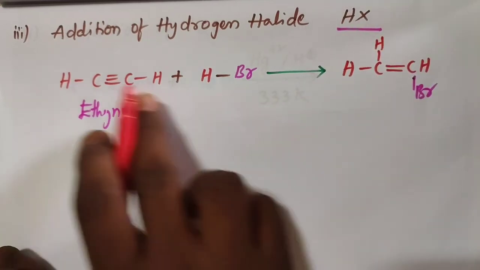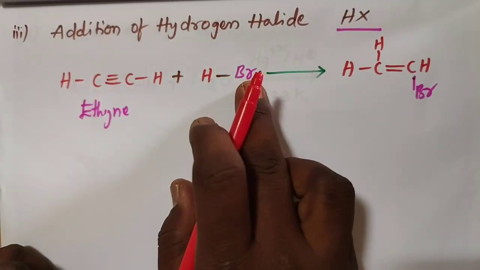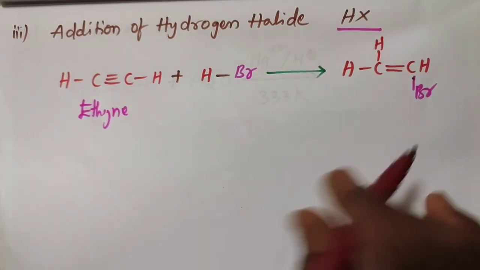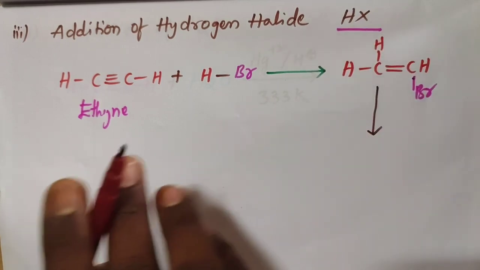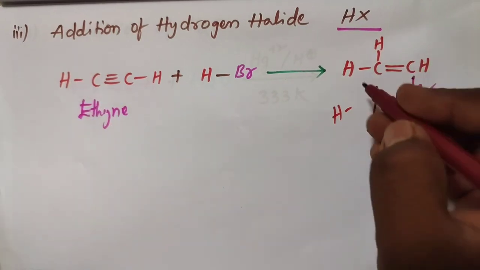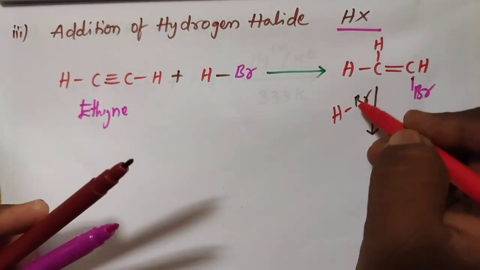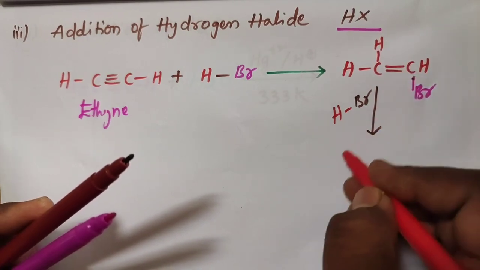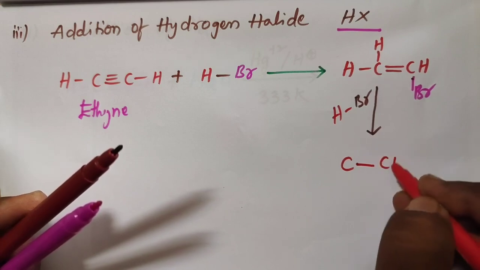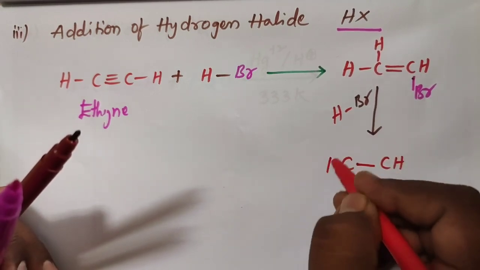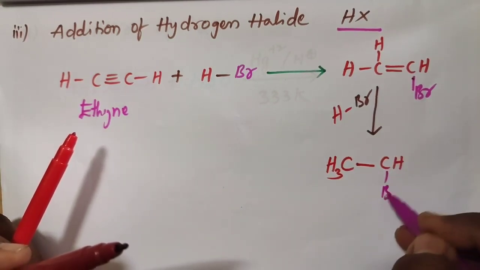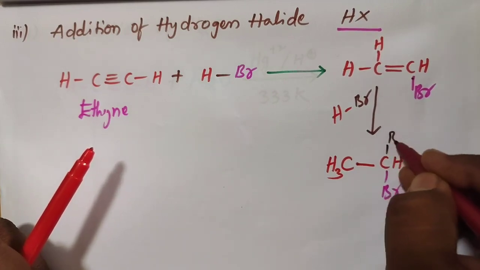This one, alkene, by breaking of one pi bond HBr is added. One hydrogen to this one, bromine to this one. Okay, and followed by using another mole of HBr. This HBr is added by breaking another pi bond. This is Br, this is another Br.